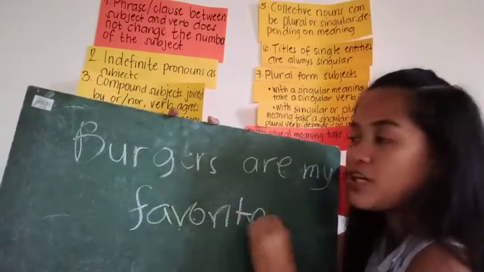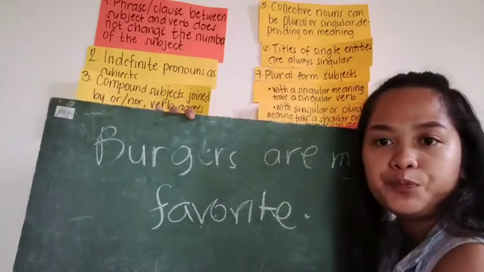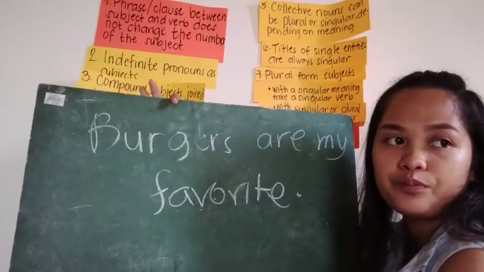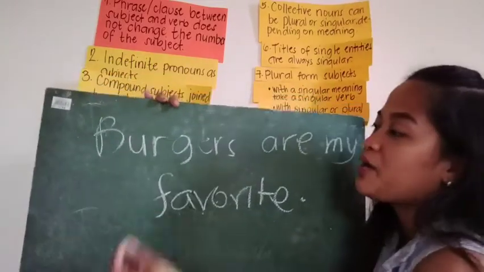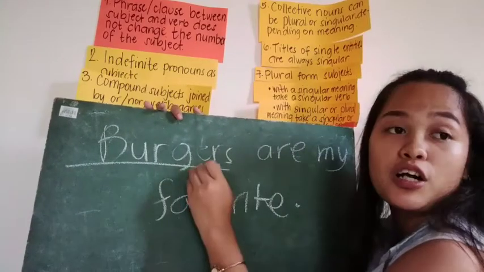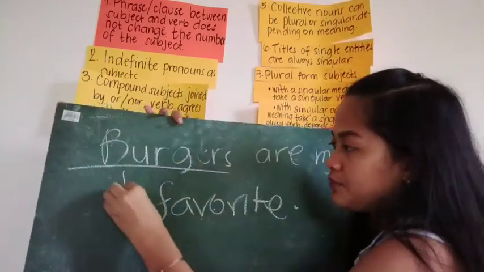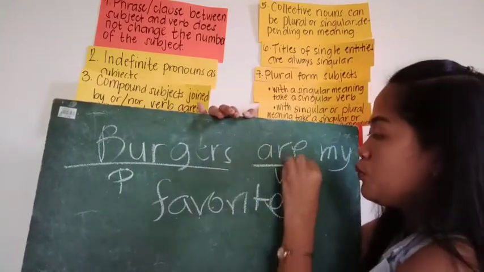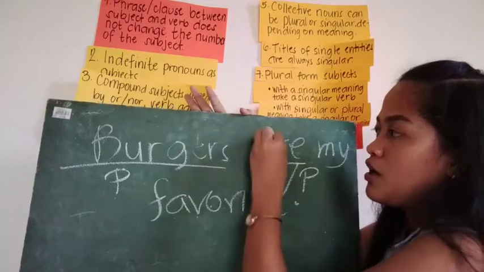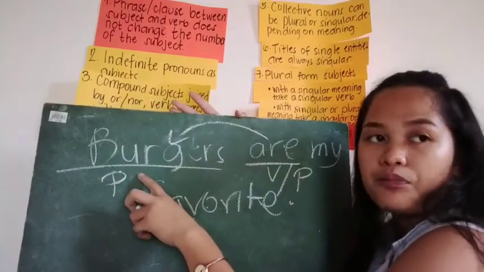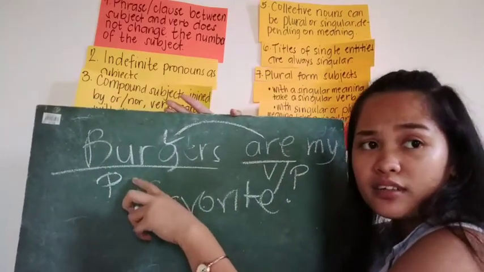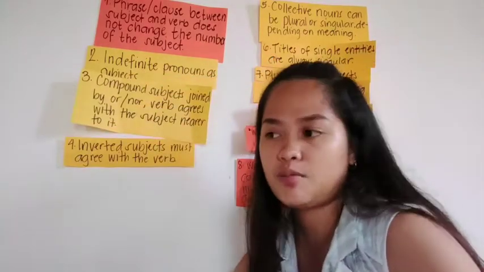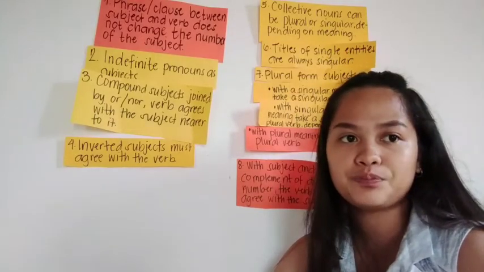So here, which is our subject? Burgers. Okay, very good. Burgers is plural. And our verb is "are", which also needs to be plural because our subject is plural, right? Yes. So do you understand the rule of subject-verb agreement? Yes, ma'am. Okay.